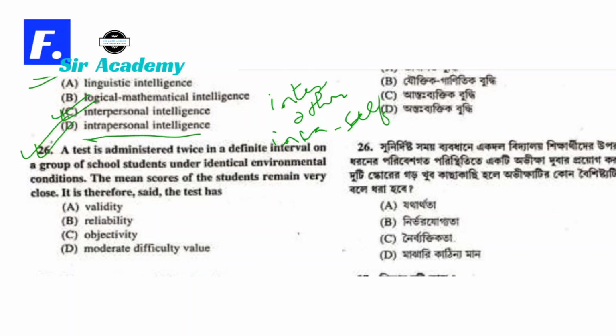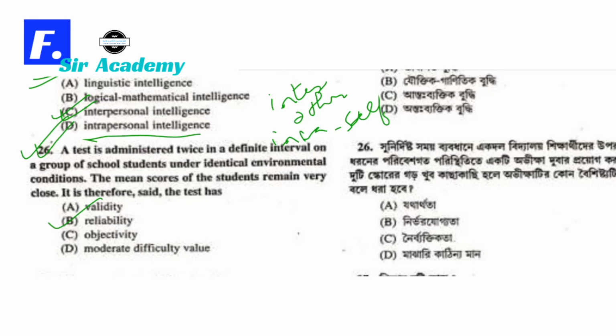Question number 26. A test is administered twice in a definite interval on a group of school students under identical environmental conditions. The mean scores of the students remain very close. It is therefore said the test has A. validity, B. reliability, C. objectivity, and D. moderate difficulty value. So the correct option is reliability.